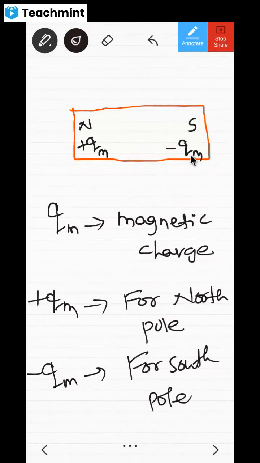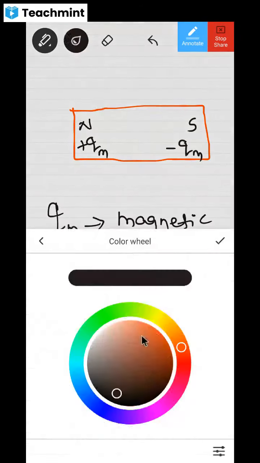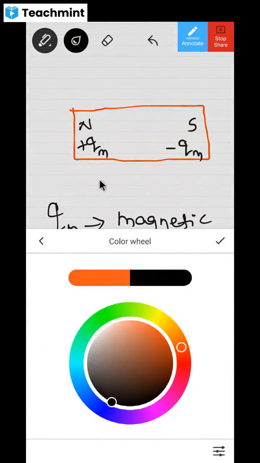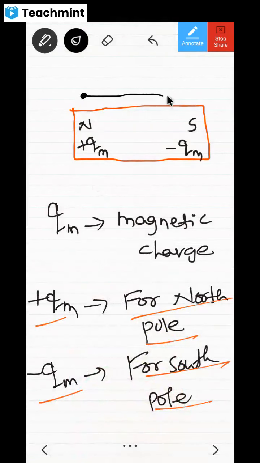Look at this. Here is the South Pole and I am going to have minus QM. Is it clear? Whatever I have told, is it clear? And one more thing, in between them, positive to negative, there will be some distance, no? This distance is usually represented as 2a, right? So I can represent it as 2a.